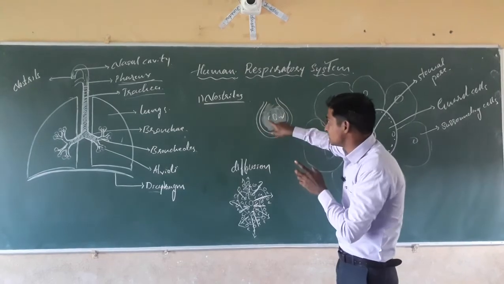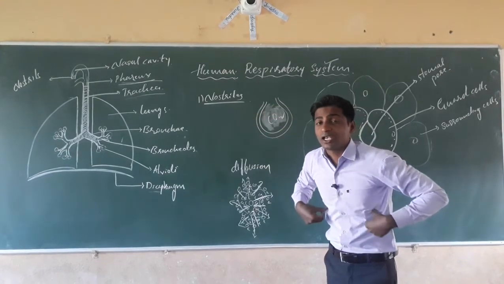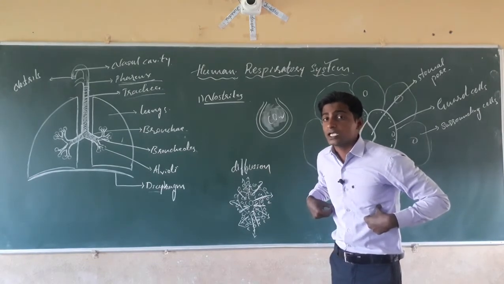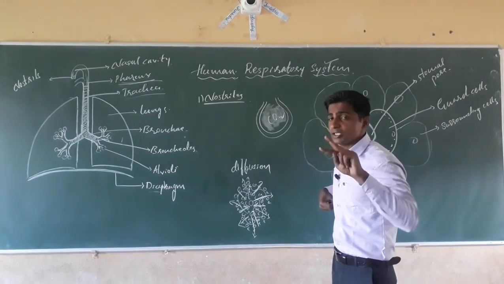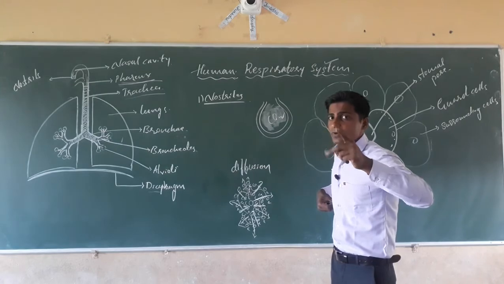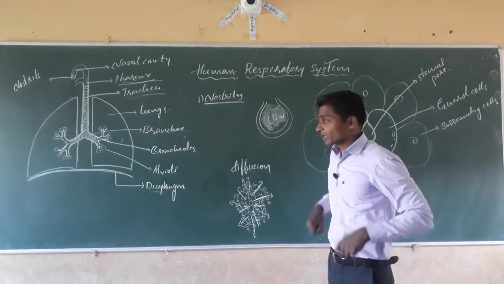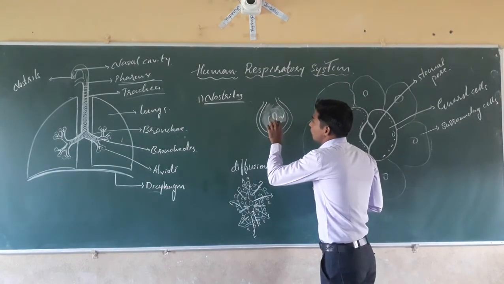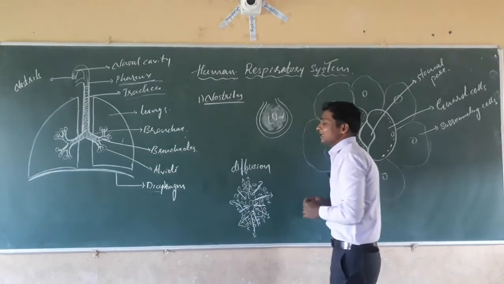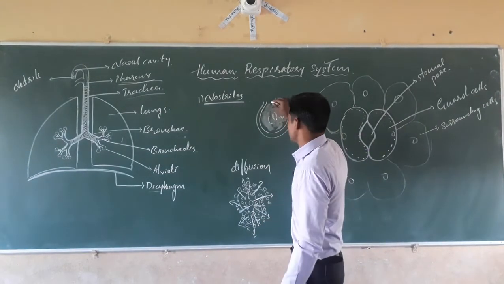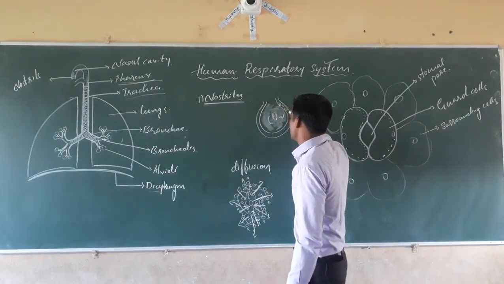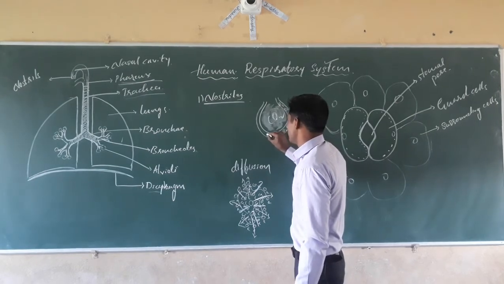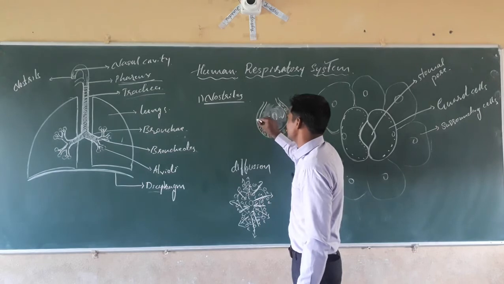The heart pumps the blood to the lungs for purification. Lungs are the purifying organ. Blood purification takes place in the lungs, which means carbon dioxide rich blood will be purified to oxygen rich blood. Here, air will enter into the alveoli when we take the air through the nostrils. Oxygen concentration will increase on the surface, and that oxygen will occupy the space.